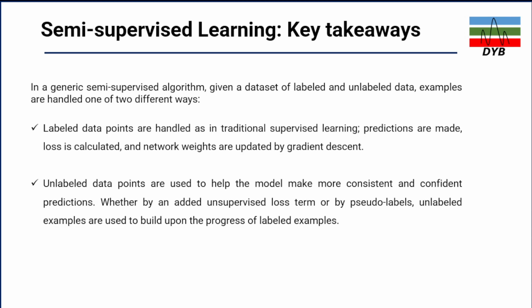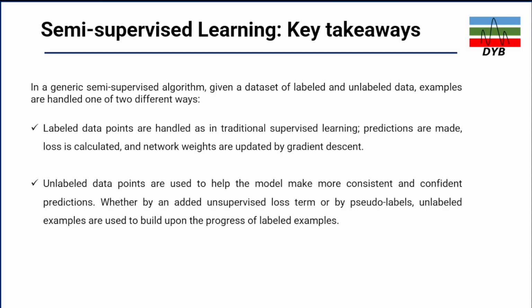So what are the takeaways from semi-supervised learning? In generic semi-supervised algorithms, given a data set of labeled and unlabeled data, examples are handled in one of two different ways. Either the labeled data points are handled as in traditional supervised learning: predictions are made, loss is calculated, and the network weights are updated by gradient descent.